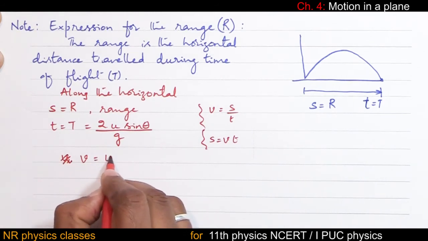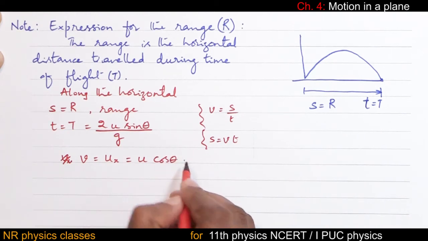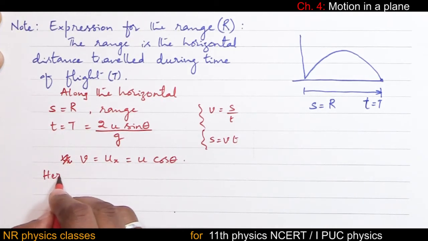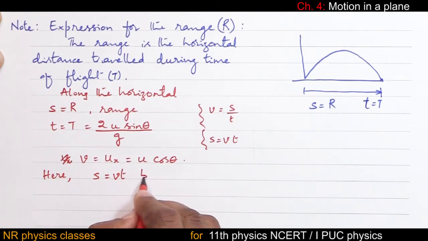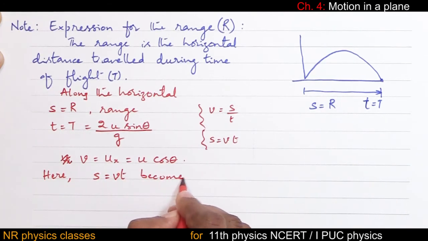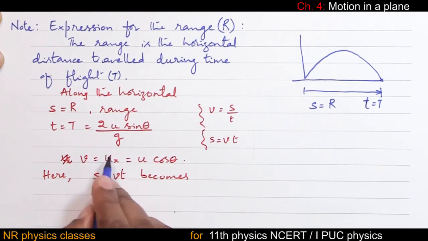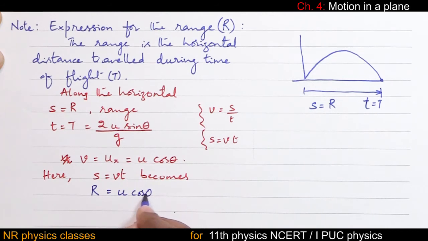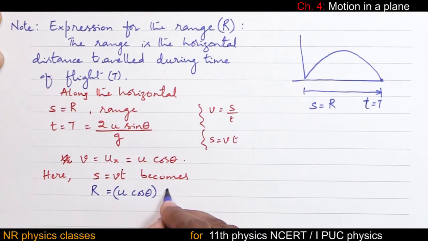Velocity along the horizontal is ux equal to u cos theta. So here S equal to Vt means S is range, velocity is u cos theta, into time 2u sin theta by g.